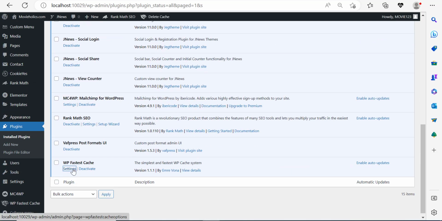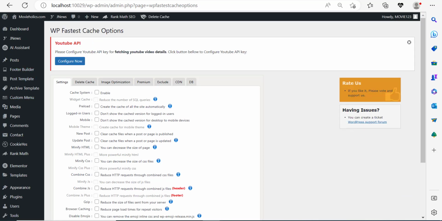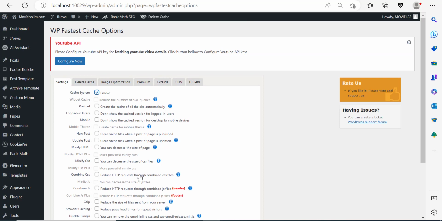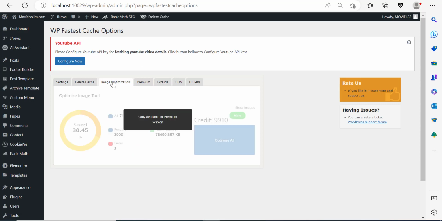And if you scroll down, you can access the settings of WP Fastest Cache from here by simply clicking on settings. You can come in here and enable a caching system. You can create the cache of the site automatically. Now, you can do a bunch of stuff. You can minify CSS, minify HTML, even though I highly recommend you not to touch this other stuff, because this might get you in trouble with the code of the website. You can optimize images from here, but this is only available for premium.